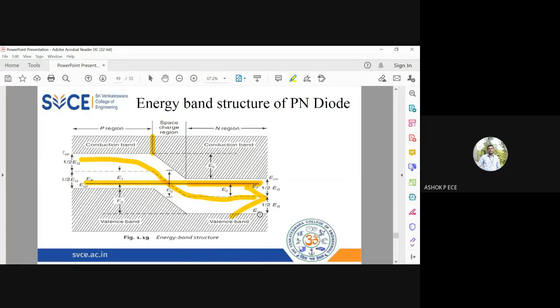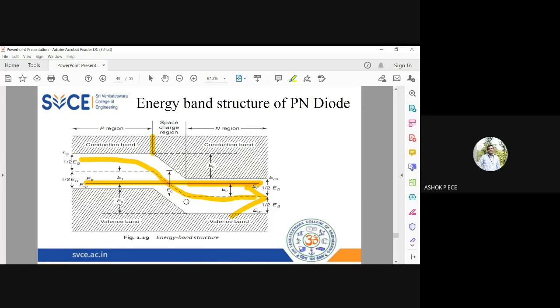Similarly, see here you see EVN, ECN. So EVN is the valence band for N type and ECN is the conduction band for N type. And the energy band gap, I'm dividing it exactly into half, EG by 2 and EG by 2. Here also EG by 2 and EG by 2. I'm dividing that equally.